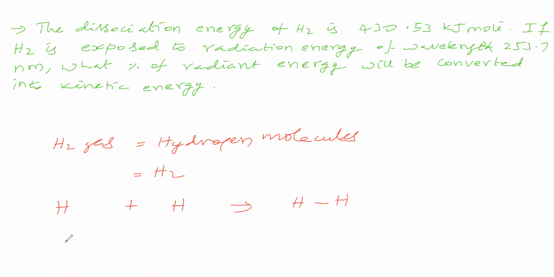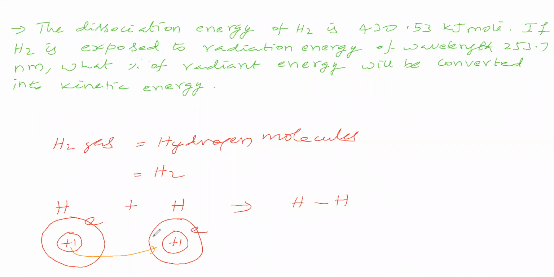This hydrogen atom's nucleus contains one proton and it has one electron. That electron is present in the form of a cloud. Next, this nucleus is attracting this electron cloud, and this electron cloud is attracting this nucleus.